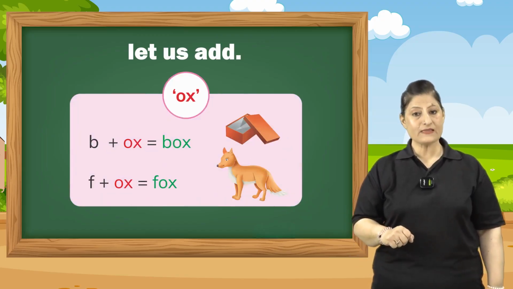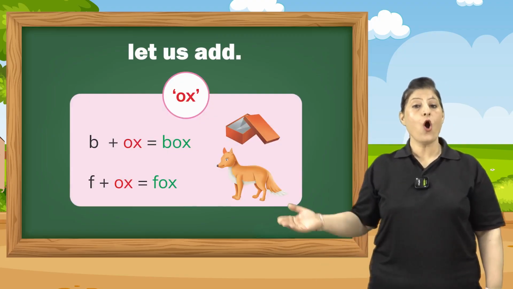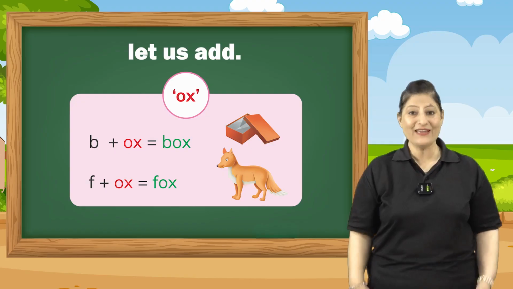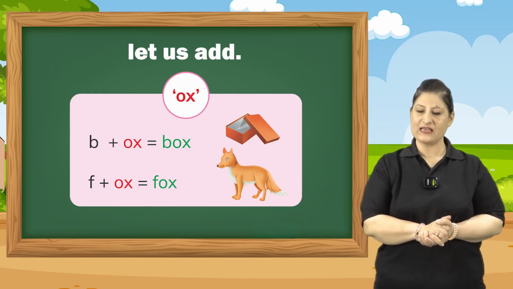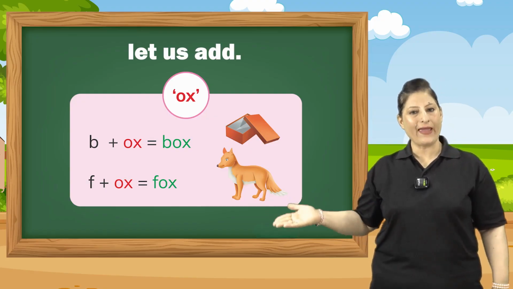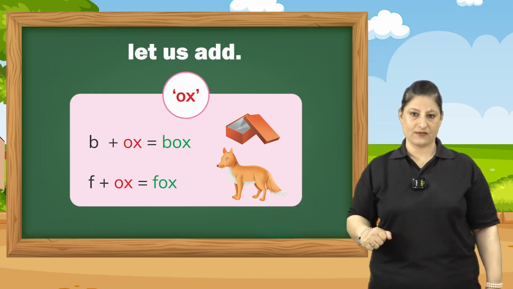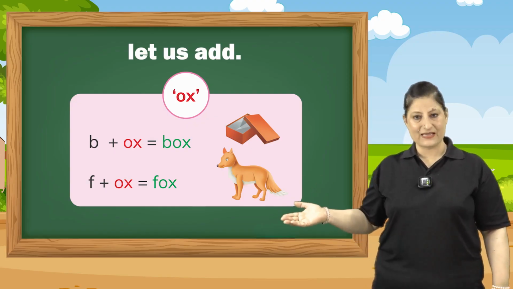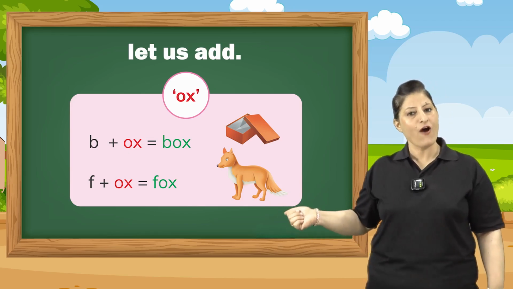Let's see another family of O, which is ox family. O and X together says ox. B-O-X says box. F-O-X together says fox.